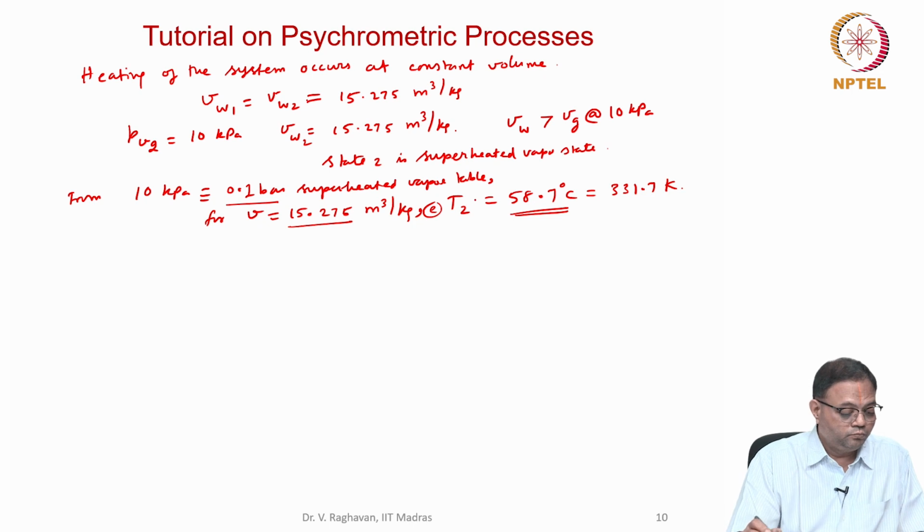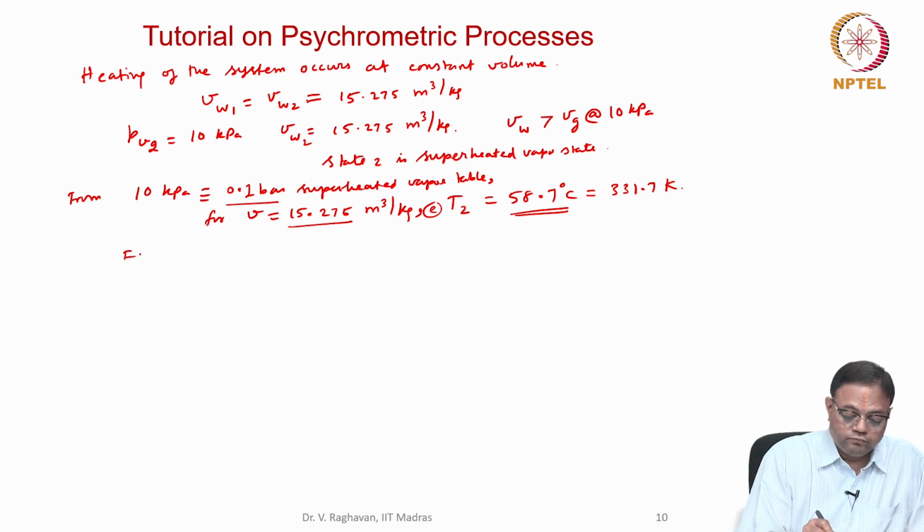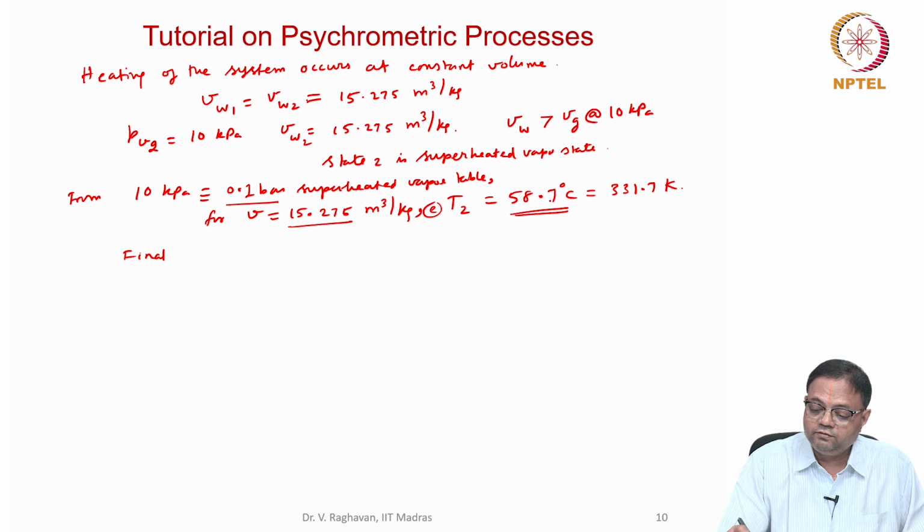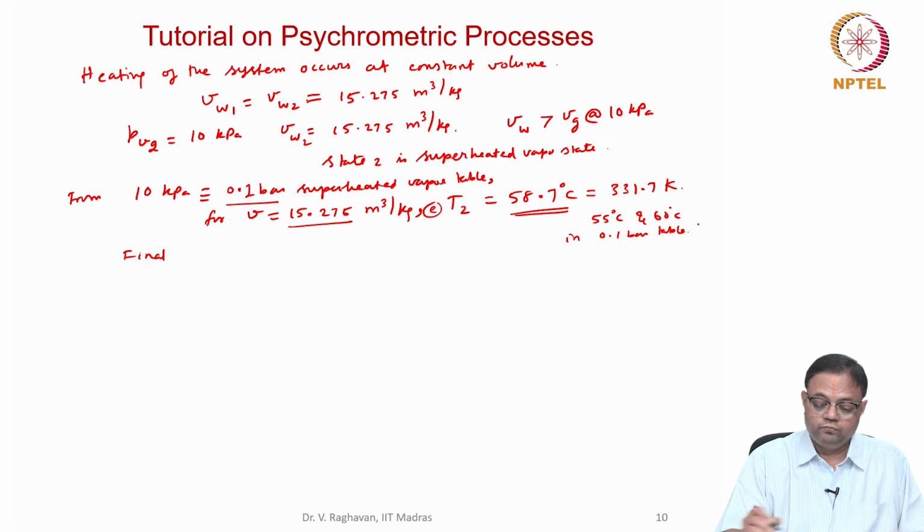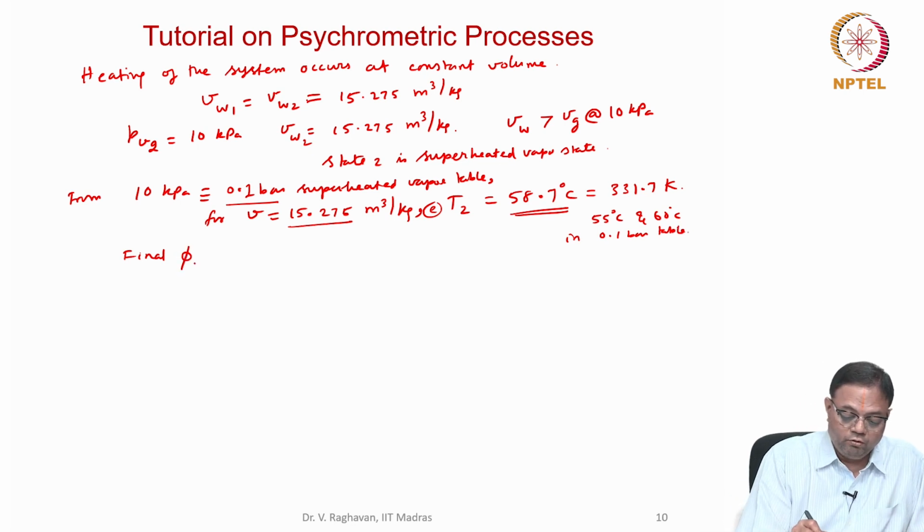Then final. Actually this is interpolated between 55 degrees and 60 degrees in the 0.1 bar table. Now the final phi, that is phi 2, equal to PV2 divided by P sat at T2.